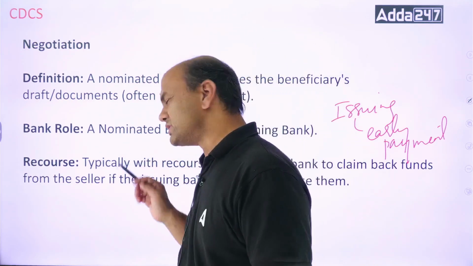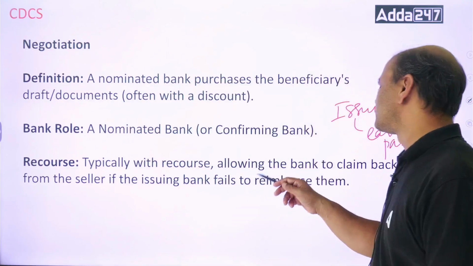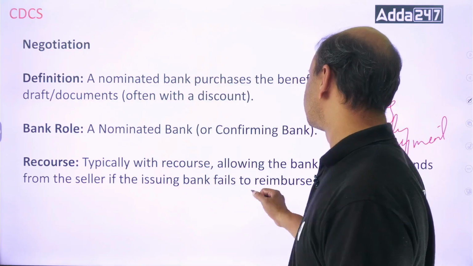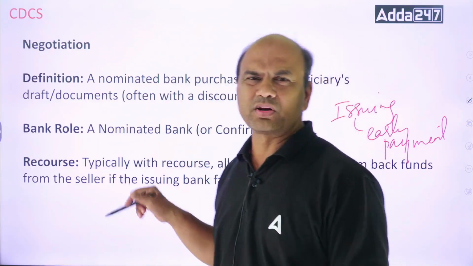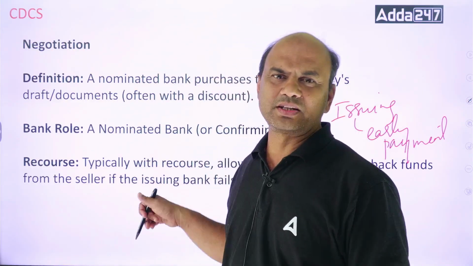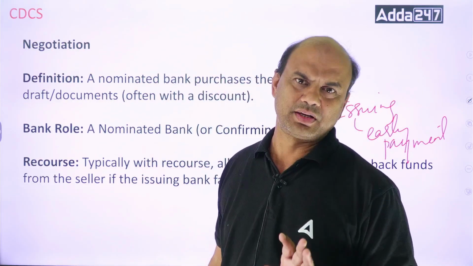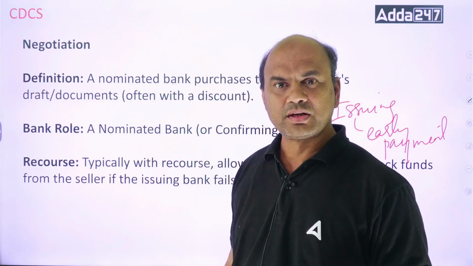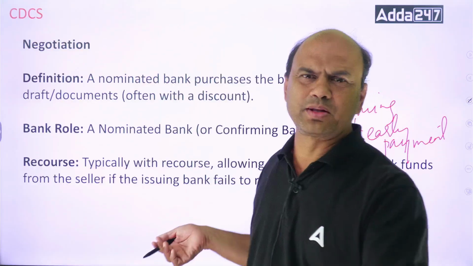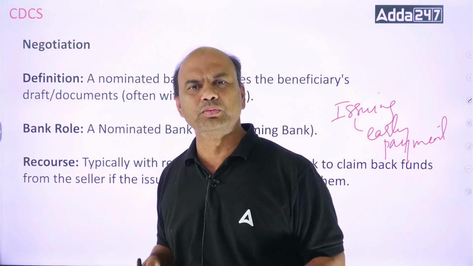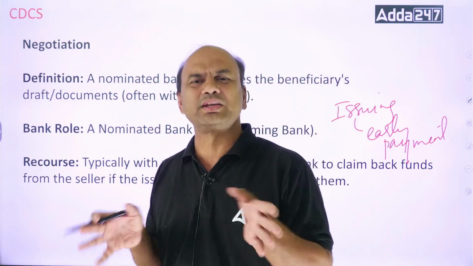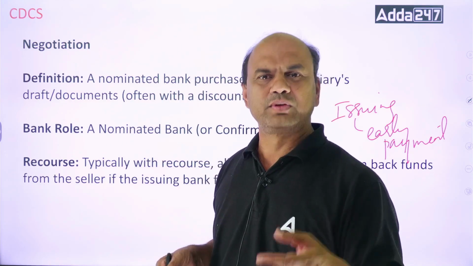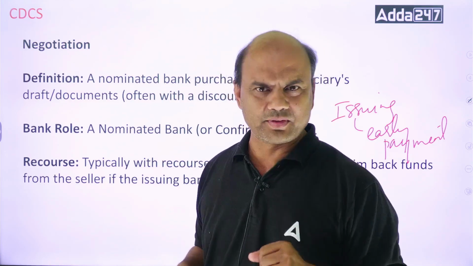Typically, the recourse means allowing the bank to claim funds from the seller if the issuing bank fails to reimburse them. Now, what is this? This negotiation is with recourse and without recourse. It depends on that. If you have done the negotiation with recourse, then you can claim back the funds from that beneficiary or the seller to whom you have paid, given the loan. What is negotiation? You are giving the loan. So if you have given the loan with recourse, you can claim the funds from that guy again.